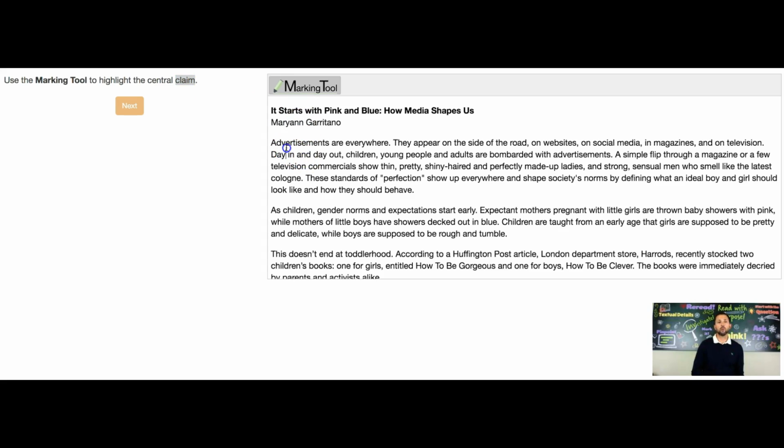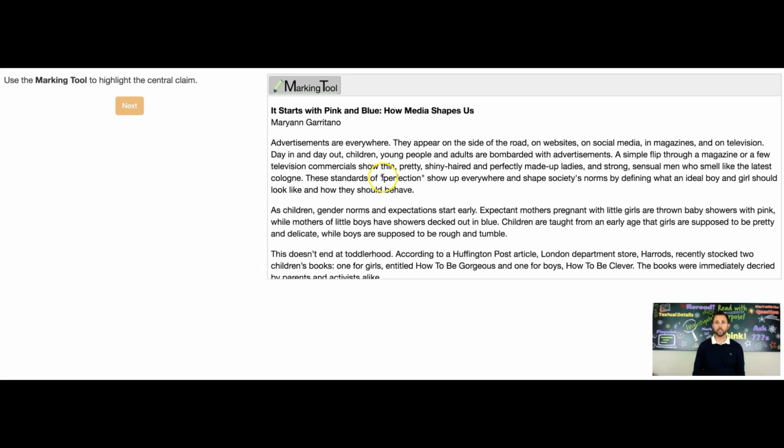Claims are also typically found in the first paragraph. Claims can also be found in the second paragraph, and they can also be found towards the end of an argument. But most of the time, not always, claims are going to be in the first paragraph. So the claim is in the first paragraph for this argument.